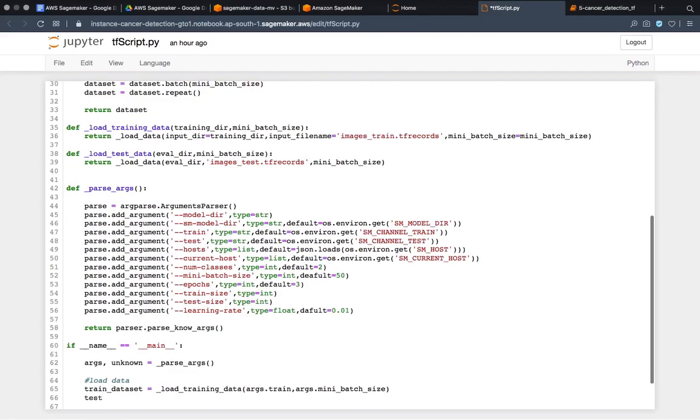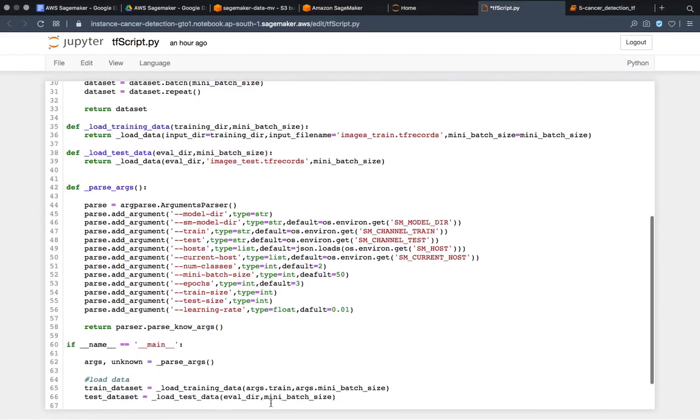And then we have to give the test dataset. Again I have to take this load test dataset function, which is expecting two things, that is eval directory and mini batch size.